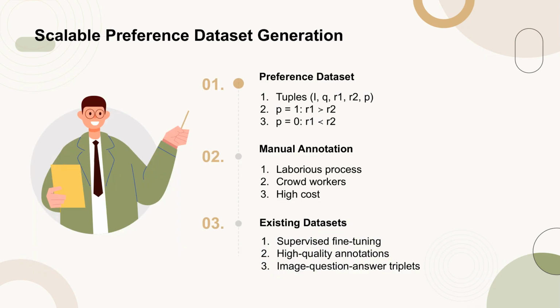The preference dataset D is composed of tuples containing an image I, a query Q, two responses R1 and R2, and a preference signal P. The signal P indicates whether R1 is preferred over R2, P equals 1, or vice versa, P equals 0. Manually annotating such datasets is a time-consuming and costly process, often involving crowd workers to identify and score responses. In contrast, there are numerous existing datasets for supervised fine-tuning that are annotated with high-quality image question-answer triplets, which can serve as positive responses in preference pairs.